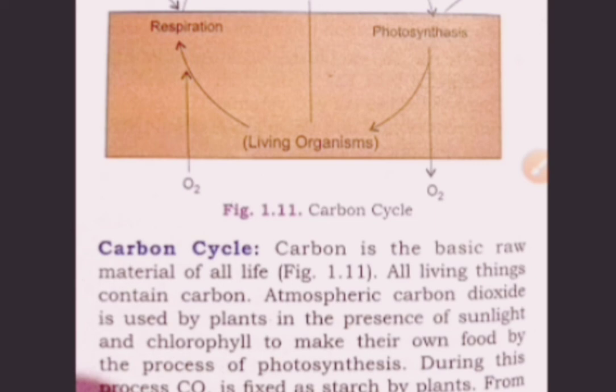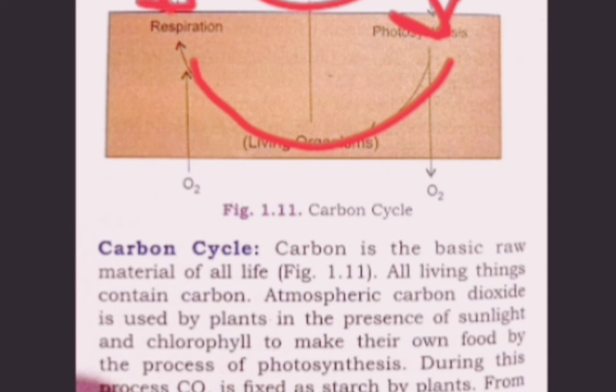The atmosphere also has carbon dioxide, and this carbon dioxide is a very important factor, because without carbon dioxide photosynthesis is not possible. If photosynthesis is not possible, then plants will not be there, and then oxygen will not be there, and then respiration will not be there, and in that case life is not possible.